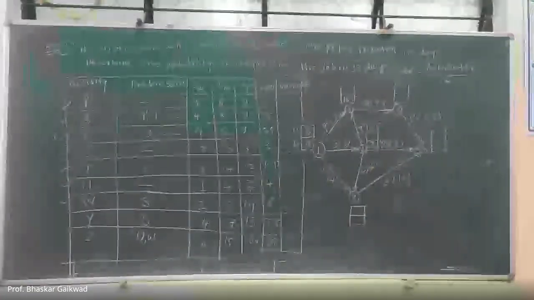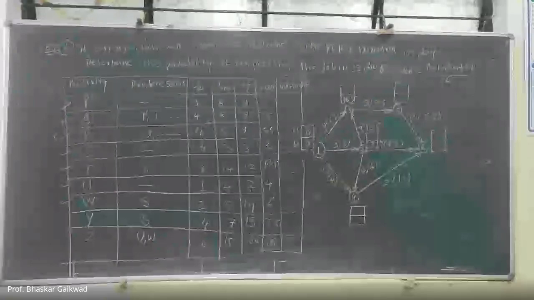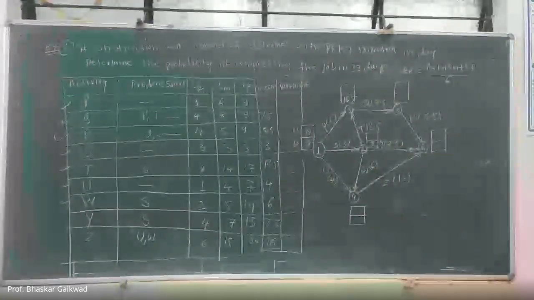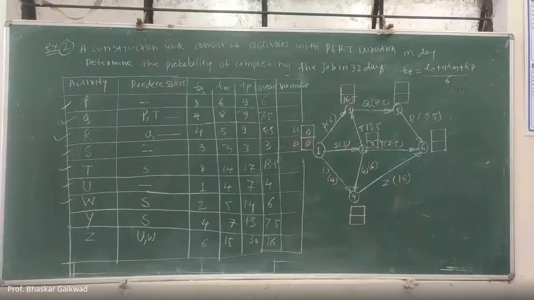Correct. Now you can calculate all this, and then we will get our result.